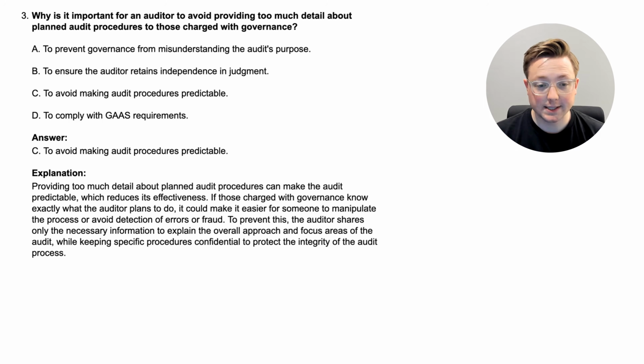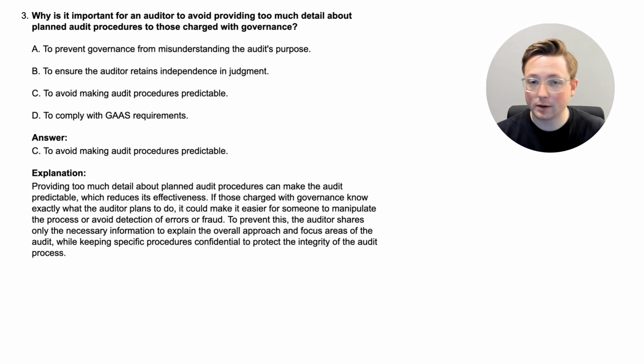Okay, here we are. The answer is C, to avoid making audit procedures predictable. So, maybe this isn't the only reason that you don't want to tell management about this, but this is a big reason. Providing too much detail about planned audit procedures can make the audit predictable, which reduces its effectiveness. Why? If those charged with governance know exactly what the auditor plans to do, it could make it easier for someone to manipulate the process or avoid detection of errors or fraud. To prevent this, the auditor shares only the necessary information to explain the overall approach and focus areas of the audit, while keeping specific procedures confidential to protect the integrity of the audit process.